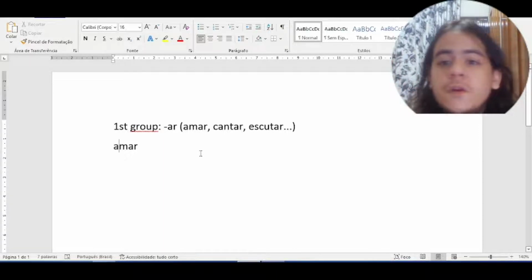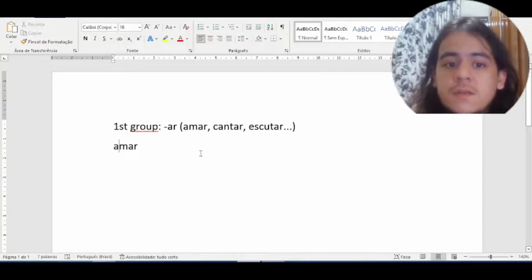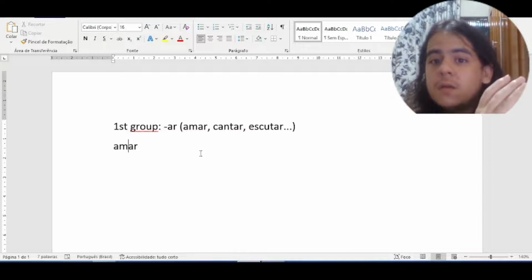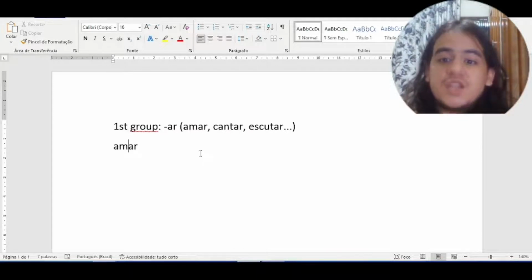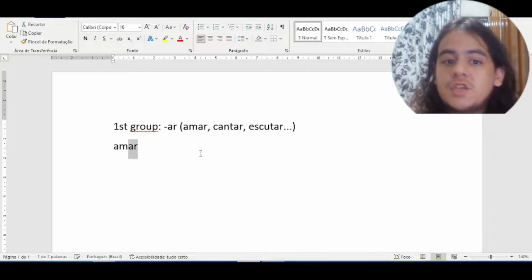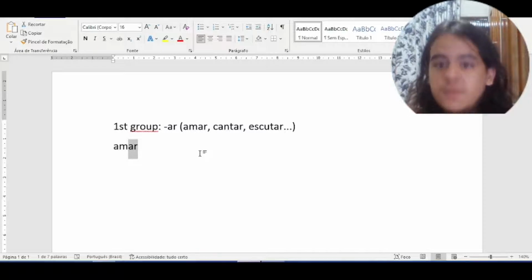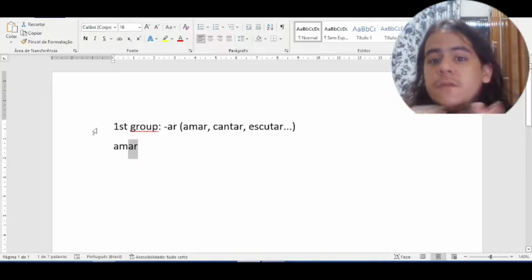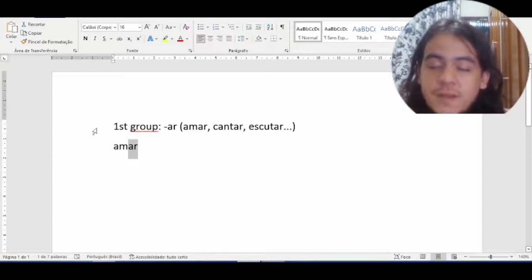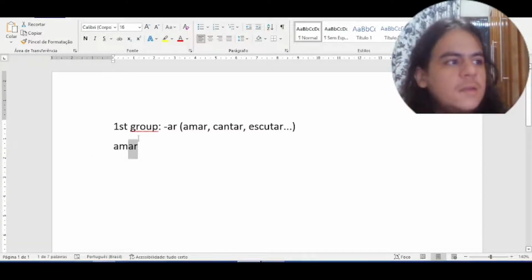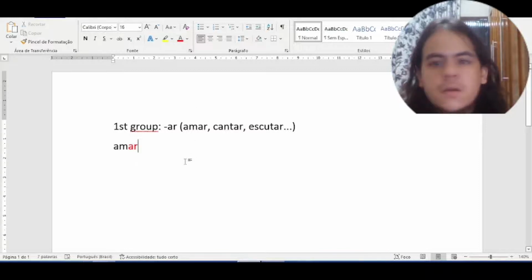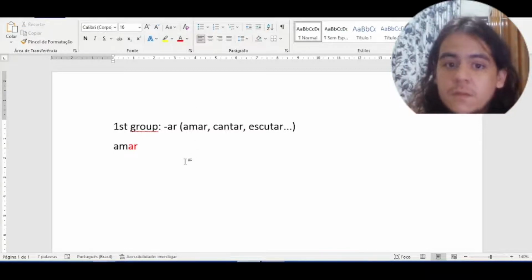The verbs in Portuguese have a radical and a termination. The termination is the termination of the group. For example, the verbs of the first group have the termination AR. So in the verb amar, the termination is AR. The rest of the verb is the radical.